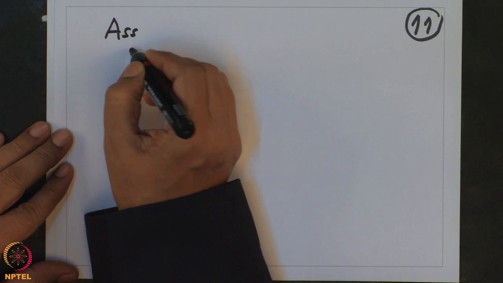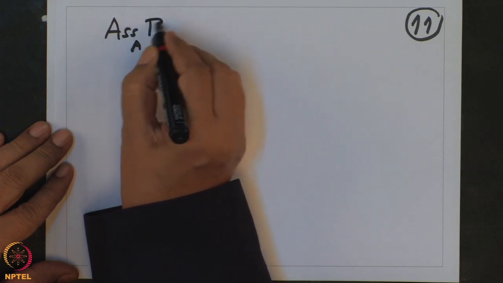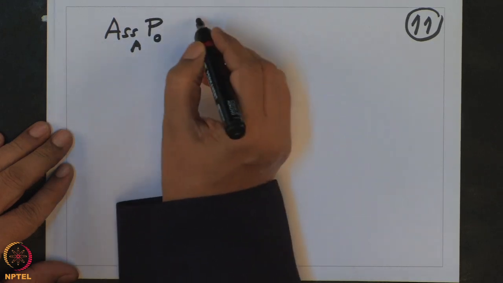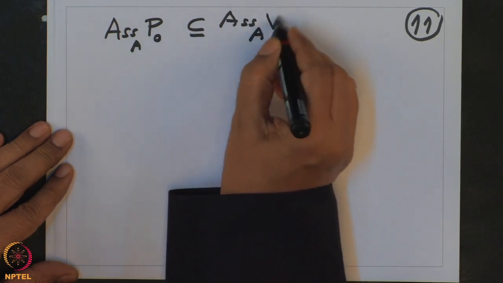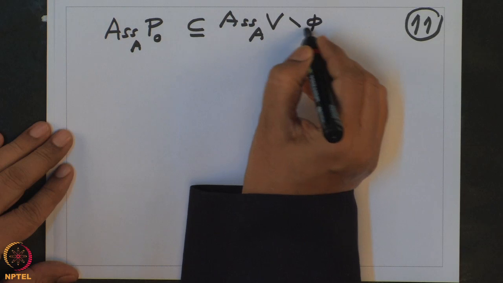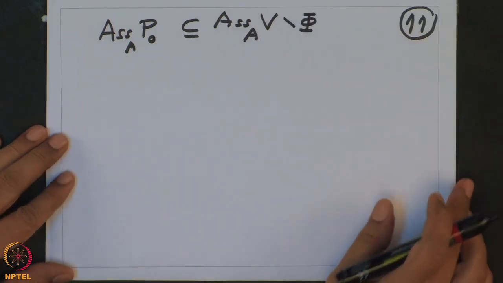so therefore what we need to check is the following. Alright, so what we have checked is that the associated prime ideals of this union P0 is contained in the associated prime ideals of V minus phi. This is what we have checked.